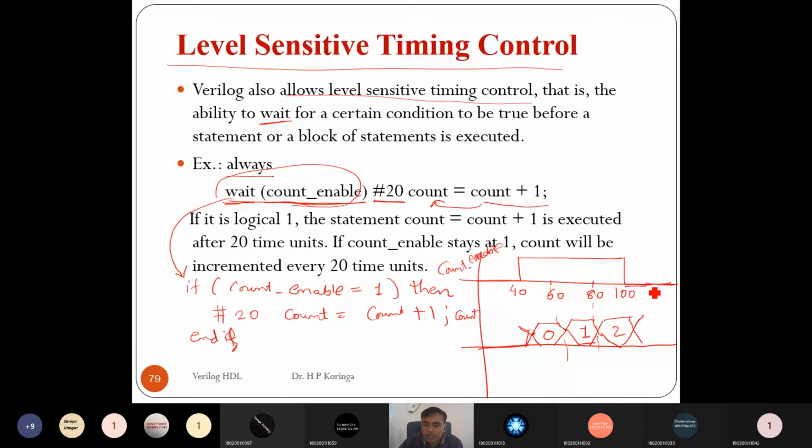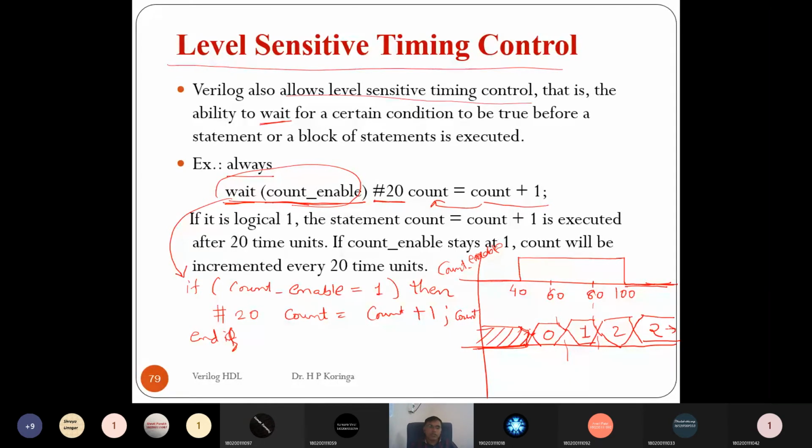Then after 100 the count enable goes to 0, so the count value stops incrementing. The count value will stay at 2 until the next time count enable is equal to 1. So that will be the output we'll get, right? It has some initial value, whatever the value. Is it clear how it works?